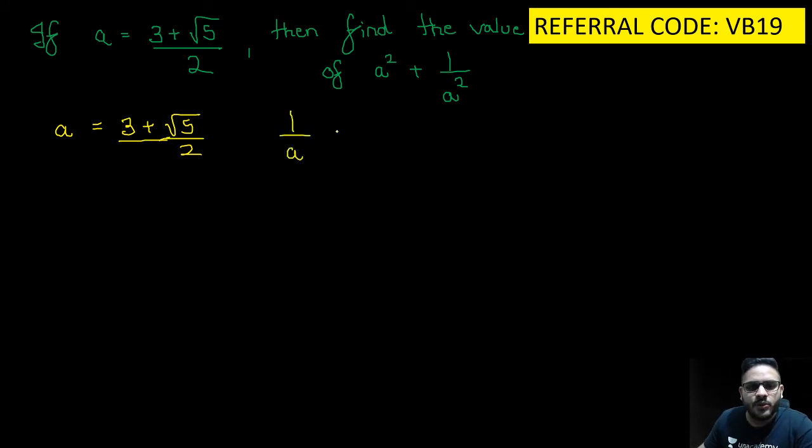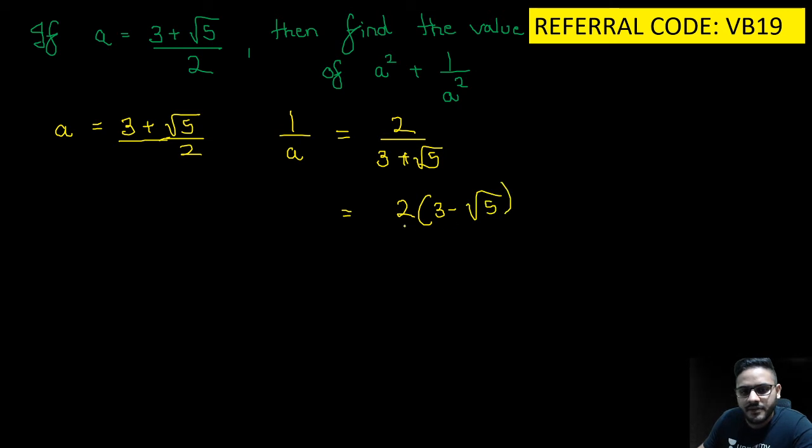If it is like this, then what will 1 upon a become? 2 upon (3 plus root 5). Now let's rationalize this. So you will get 2 times (3 minus root 5) the whole upon 3 square minus root 5 square.